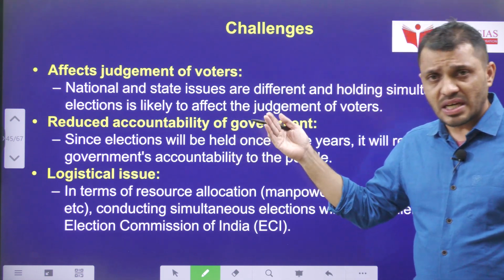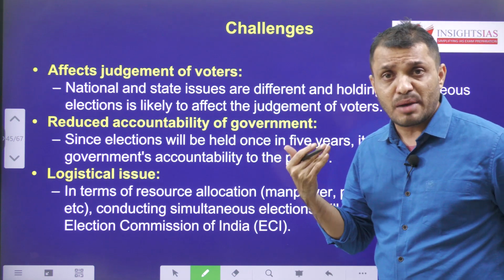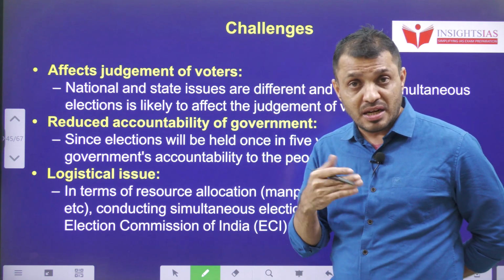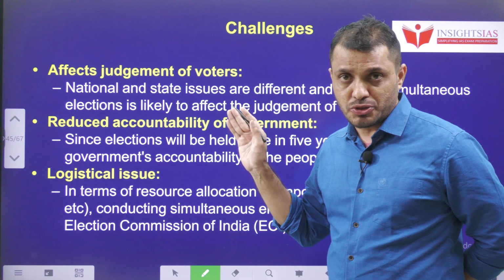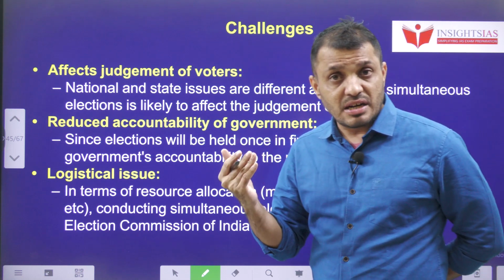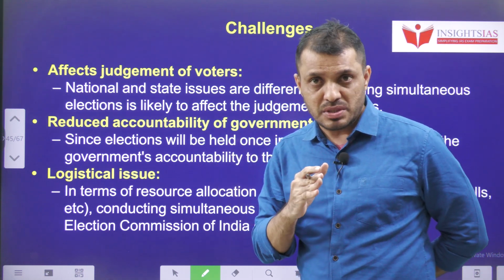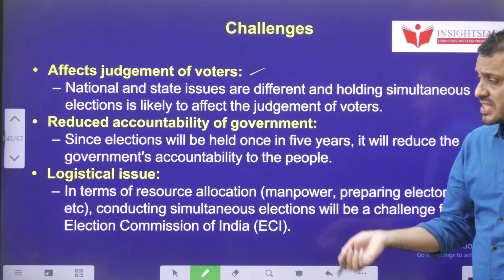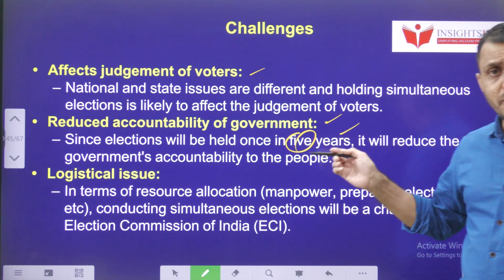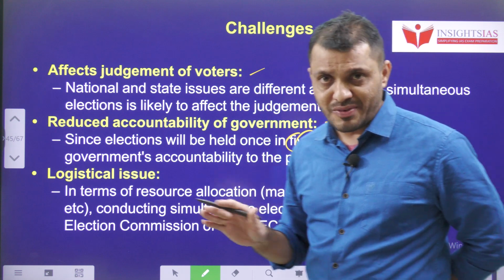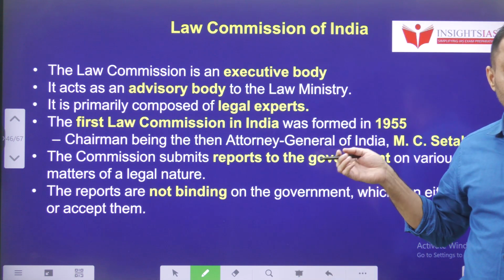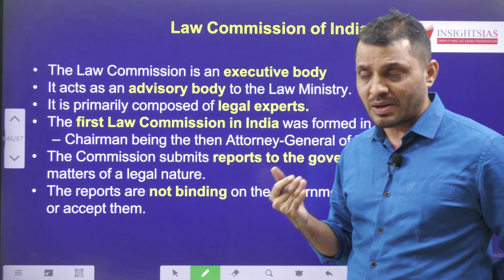Then apart from that, the other challenges are voters. If elections are happening to the center and state simultaneously, the voters' judgment regarding state issues will be covered by national issues. That means state issues will be overtaken by national issues, so state governments will not be elected based on state issues; they will be elected based on national issues. So it affects the judgment of the voters. It also reduces the accountability of government, because once you are elected, you will be there for 5 years, so no matter what work you do, it reduces government accountability. And there are logistical issues, because it requires a lot of manpower as well as EVM machines. That is one of the issues.